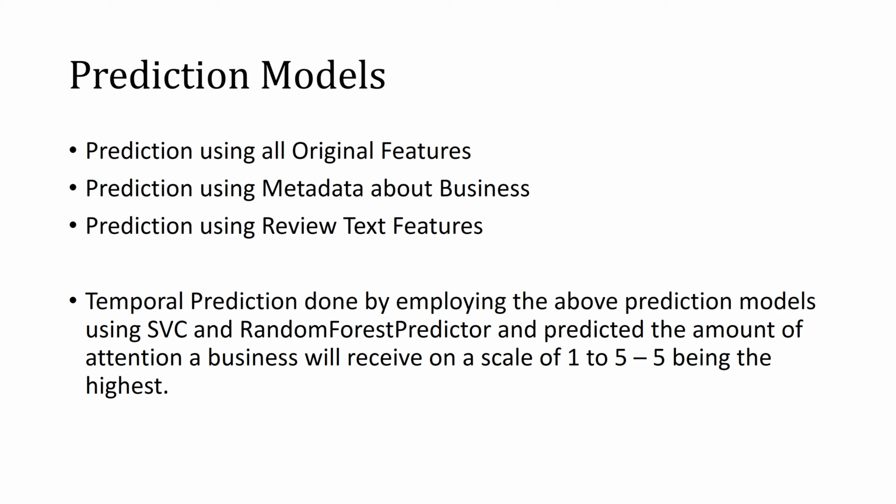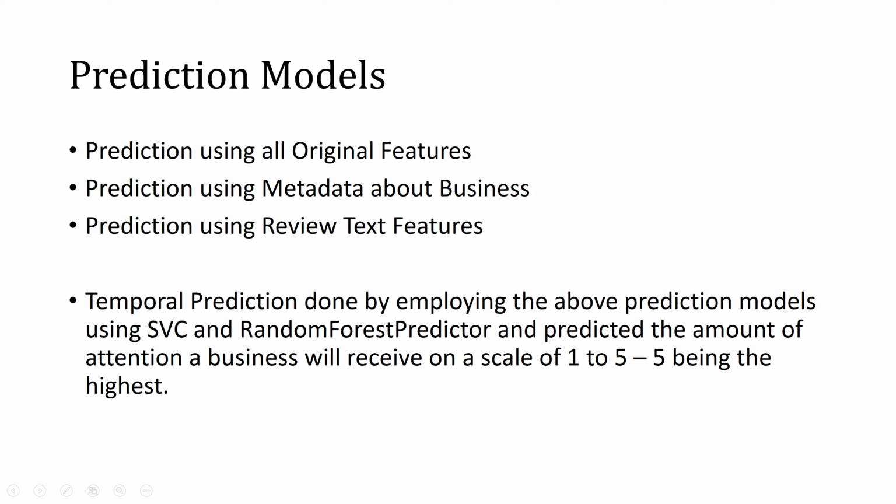The test data will be all the reviews that the business has received after that particular date in 2014. And we've kept another feature vector, that is the label. We've divided the business attention into 5 levels, like a scale of 1 to 5, the 5 being the highest, which is the amount of attention the business will receive.